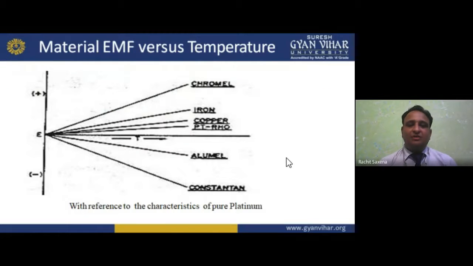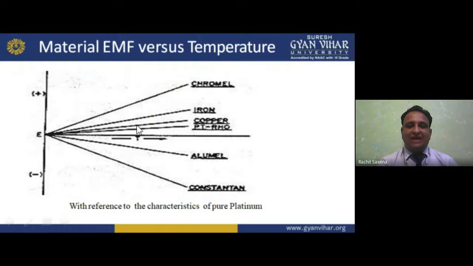Now, material EMF versus temperature. Chromel has the highest EMF versus temperature. Here is the temperature axis and here is the EMF.